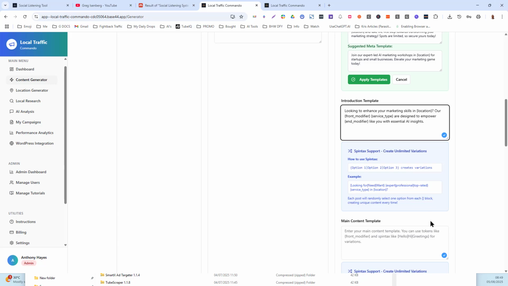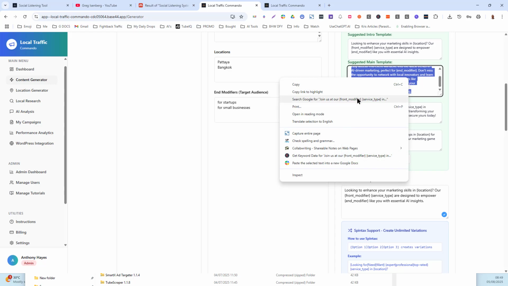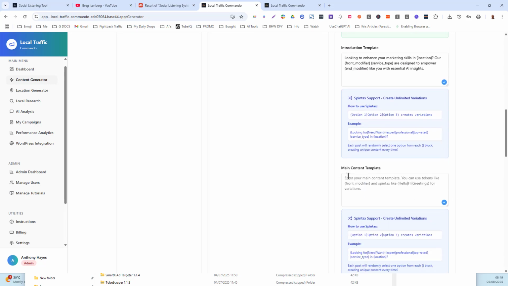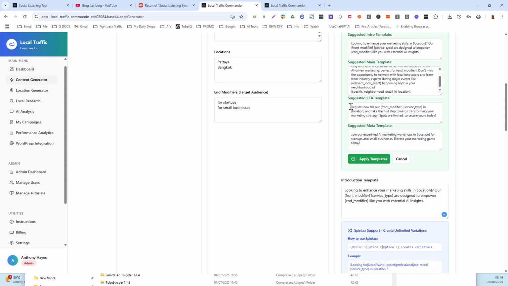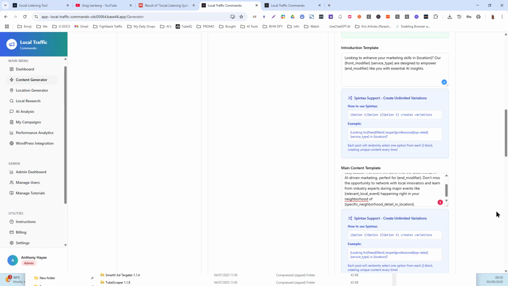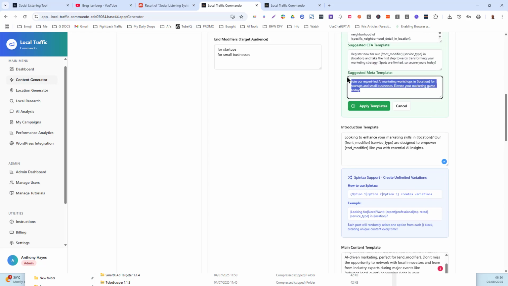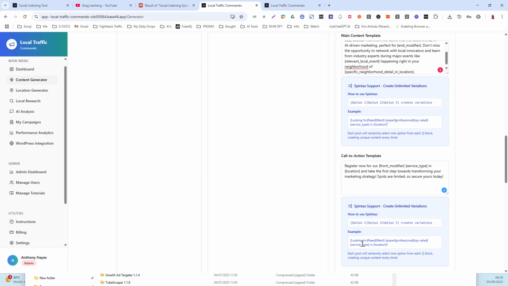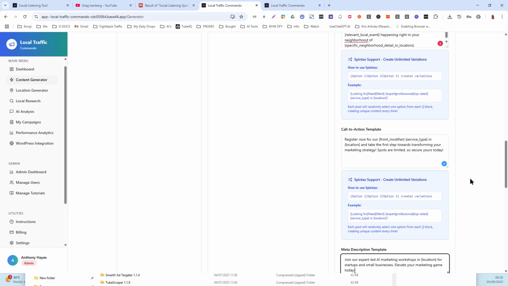Okay. Now what we can do here is we can take the suggestions, and we don't need to apply the template. If you apply a template, everything here is set in stone. But instead of doing that, we can just simply copy all of this, and we go into the next section here, and copy the next one, which is going to be the CTA. Copy, put that in the CTA. And there's not a lot of work. I mean, you're going to be creating like 1,800 pages or even 40 pages. You just 4 clicks with copy and paste and you're done.